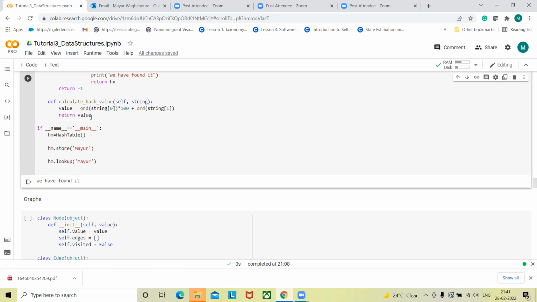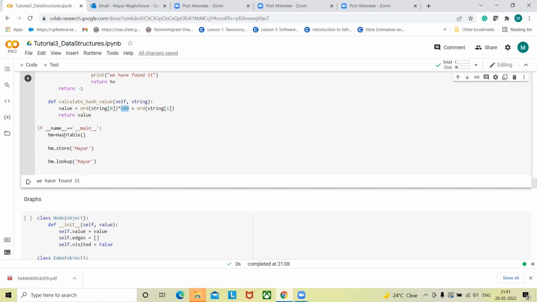But in a real hash function, there is some number, like 131, used as a multiplier. I'm not sure about that number, I'll let you know, but some specific number is used so that all the values we get out of the hash function are unique, as long as we are dealing with strings. That's how we write this hash function, and it is something we as programmers decide. It will be different in different applications.